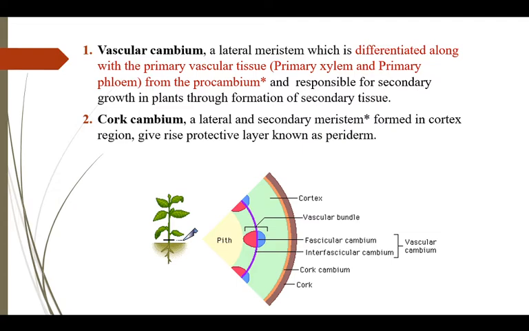However, cork cambium is also a lateral meristem, but it is also a secondary meristem. A secondary meristem means a meristematic tissue that originates from primary permanent tissue. Cork cambium is formed in the cortex region and it gives rise to a protective layer known as periderm. So in this diagram you will see vascular cambium and cork cambium. Cork cambium is in the cortex region, whereas vascular cambium is made up of fascicular and interfascicular cambium.